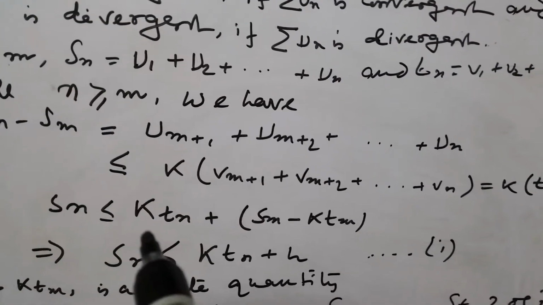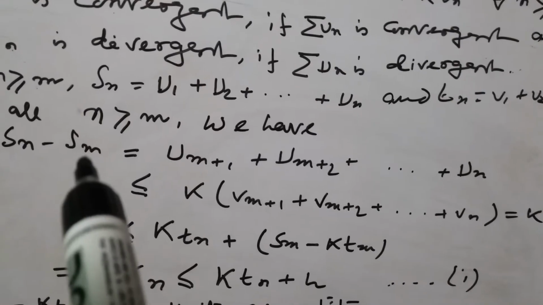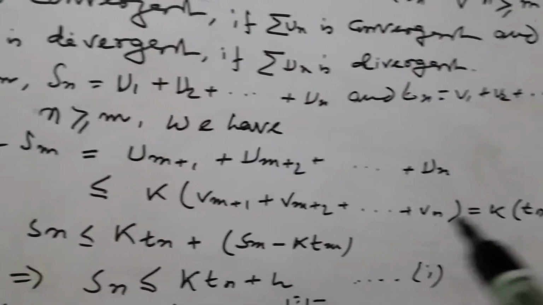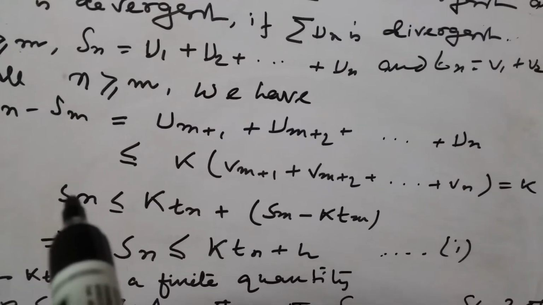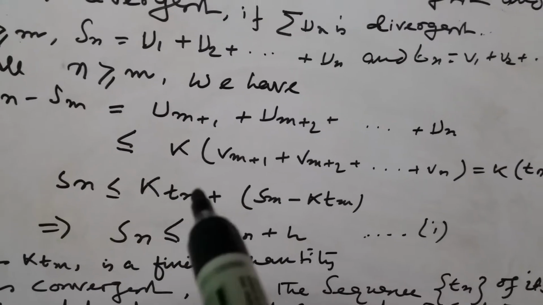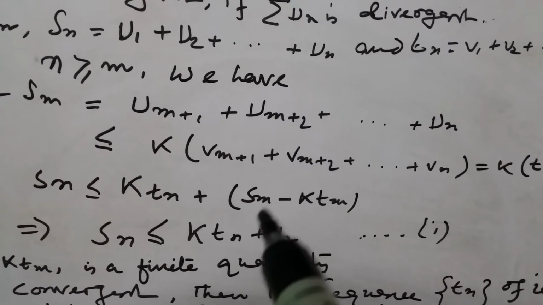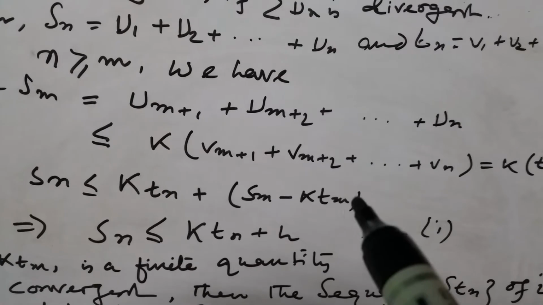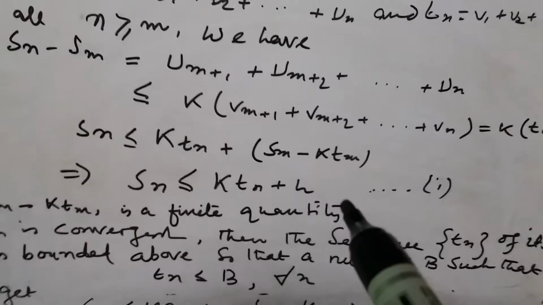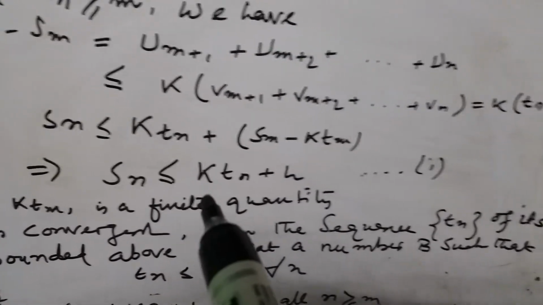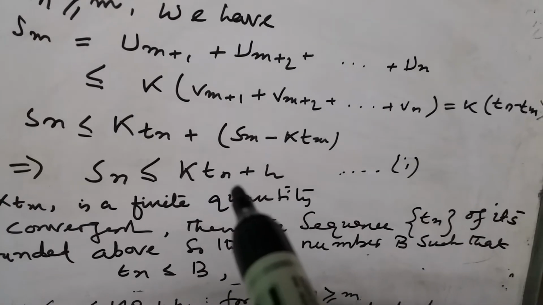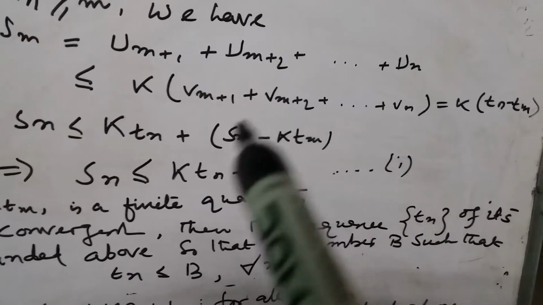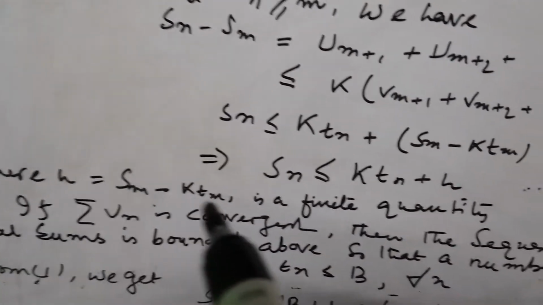Taking Sm to the right hand side, Sn is less than or equal to k Tn plus Sm minus k Tm. Let this equal H, where H equals Sm minus k Tm.